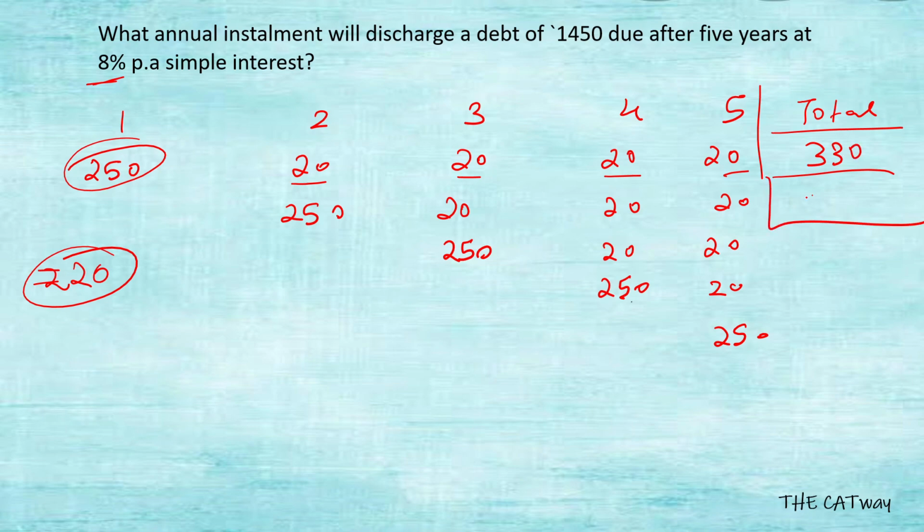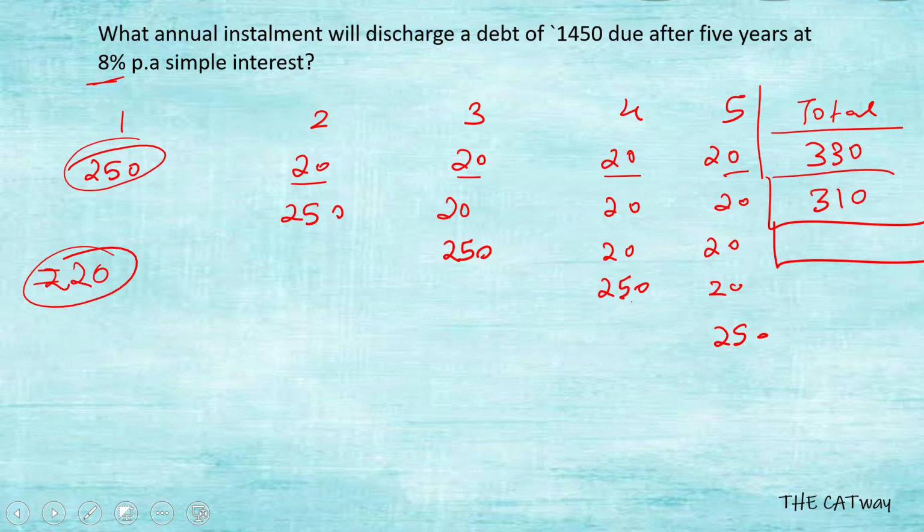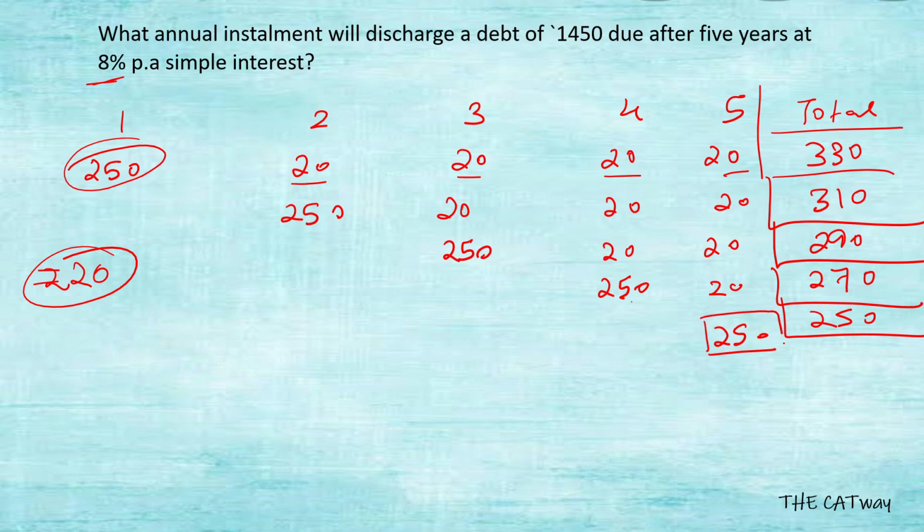Similarly for this one it becomes 310, for this one it becomes 290, for this one it becomes 270, and for this one it becomes 250, because we did not get a chance to earn interest on this one. Adding these all, you will get 1450, which was the amount to be repaid.